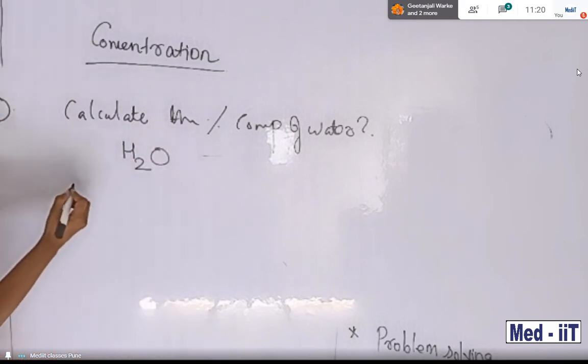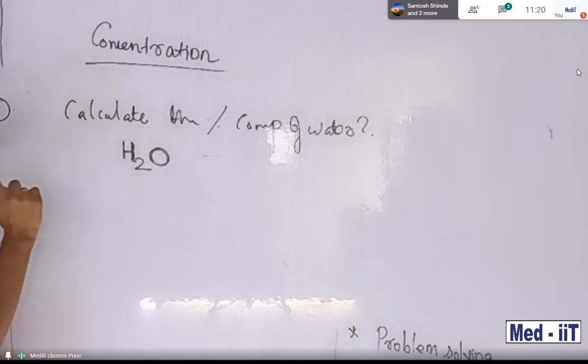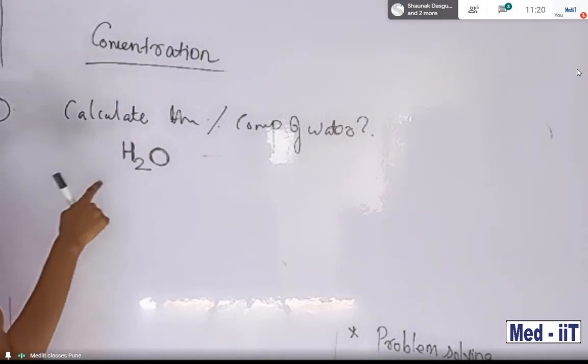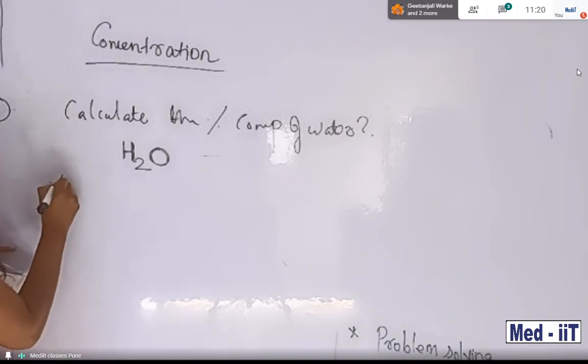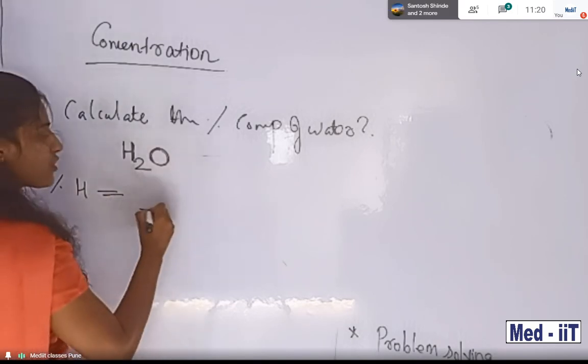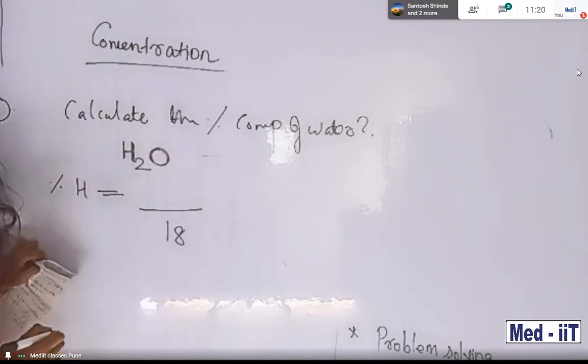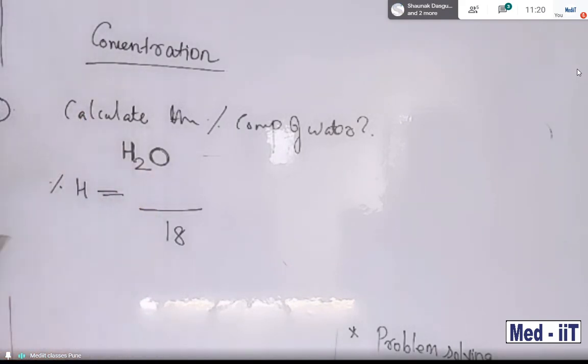For each hydrogen and oxygen, how many of them are present? You want to note down the percentage of hydrogen. Okay, I will help you find out the percentage composition of hydrogen. The total mass is 18.